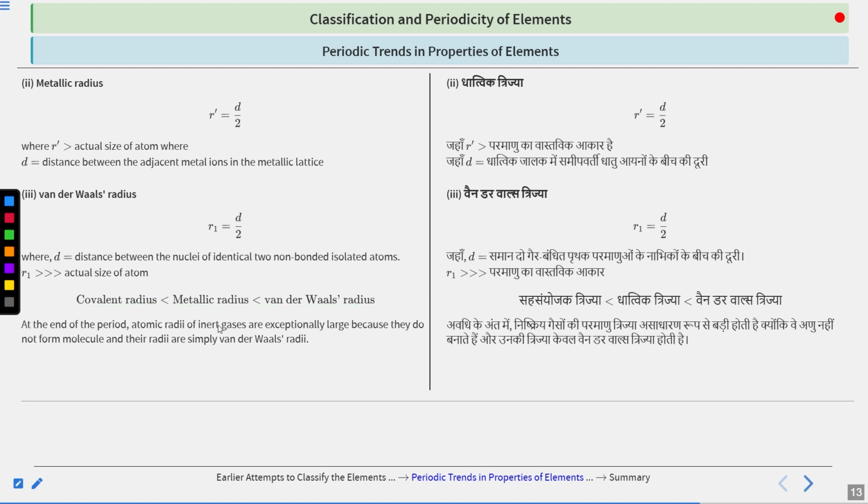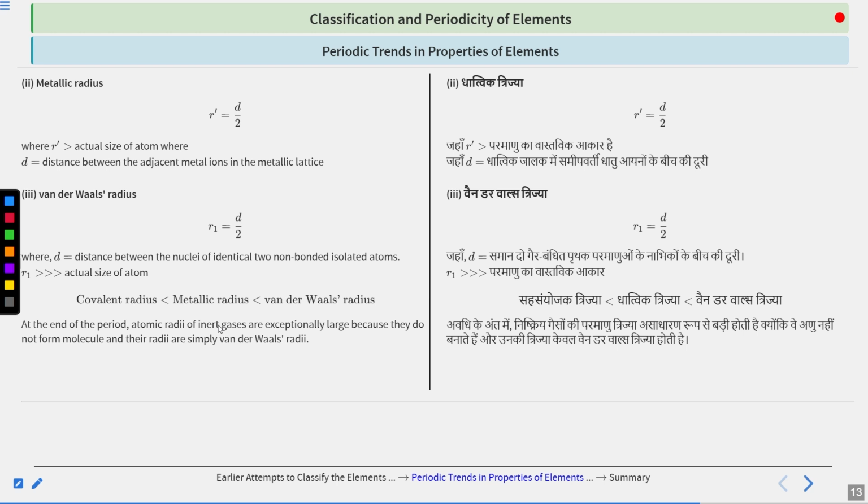Now at the end of the period, atomic radii of inert gases are exceptionally large because they do not form molecules, and their radii are simply van der Waals radii. So this is also important. You know very well that inert gases have a complete valence shell, or a complete octet.